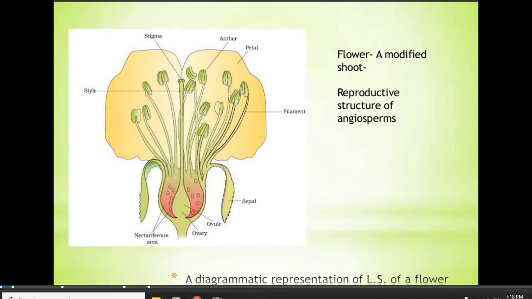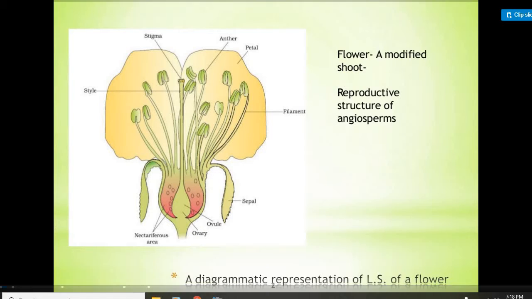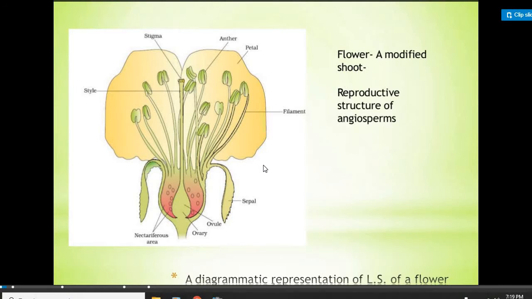Good morning, students. Now we will start the revision of the second chapter, that is sexual reproduction in flowering plants. Here we start with the first topic. As we have seen, the flower includes both the male reproductive part and the female reproductive part. A flower is considered a reproductive structure of the angiosperms, and angiosperms are considered a group of flowering plants.